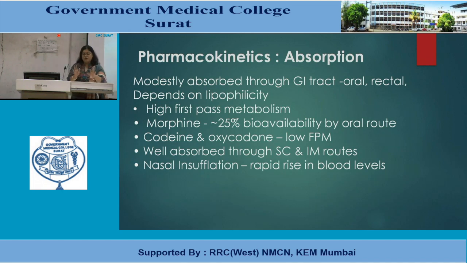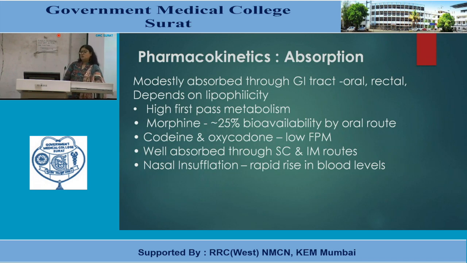We will discuss the whole pharmacological action, therapeutic uses of these agents, ADR, adverse drug reactions, and contraindications with the prototype morphine. So basically the prototype drug we take is morphine. Morphine has high first pass metabolism. It is equal to or less than 25% bioavailable by oral route. That means it has high first pass metabolism.